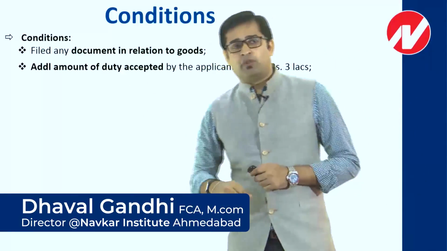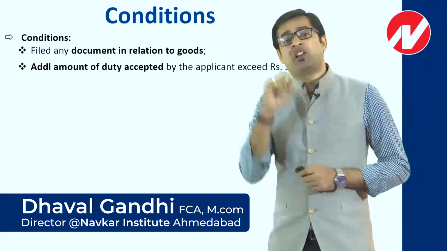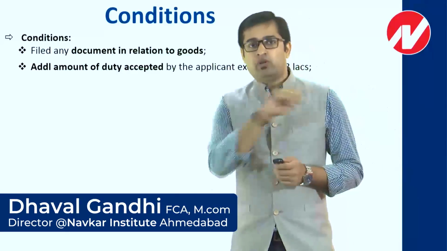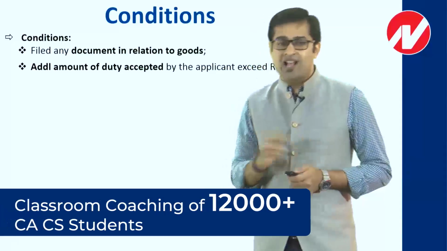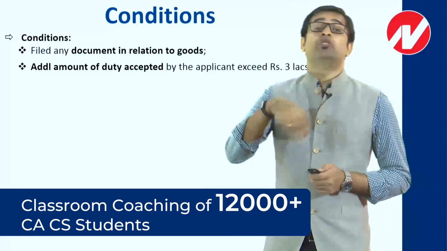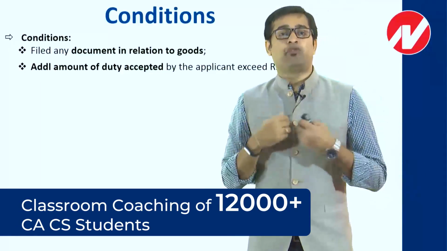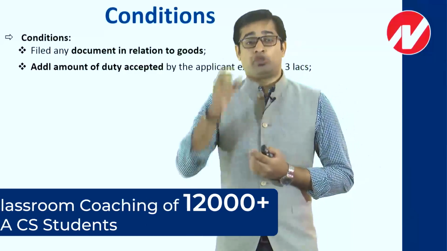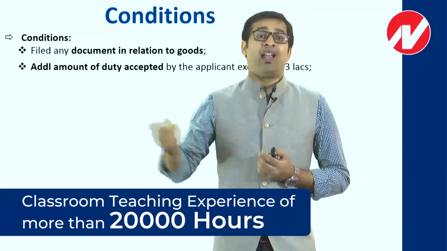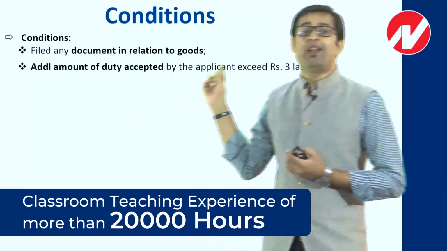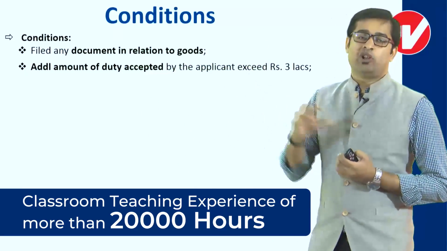When I say condition number two, whatever additional amount of duty you are accepting, you have already disclosed. We have discussed in the last slide that you have to disclose the additional duty liability for which you are applying for settlement. The amount that you have disclosed has to be paid, and has to be paid along with interest. Now, what is the logic of this?